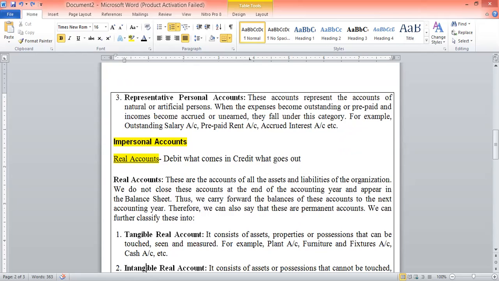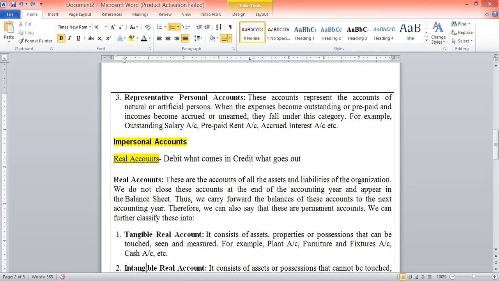Guys, real accounts and nominal accounts are the impersonal accounts. What is a real account? Real accounts are the accounts of all the assets and the liabilities of the organization. And the balances of the real accounts are transferred to the next year. So we do not close these accounts at the end of the accounting year. It has a rule which says debit what comes in, credit what goes out.